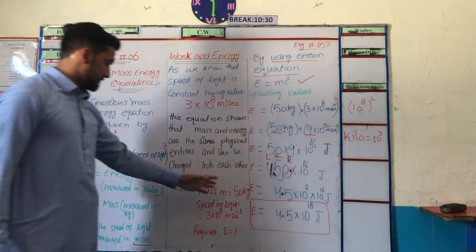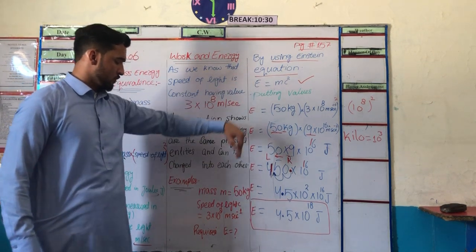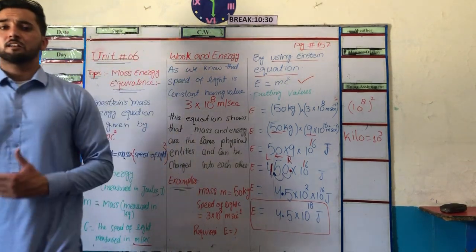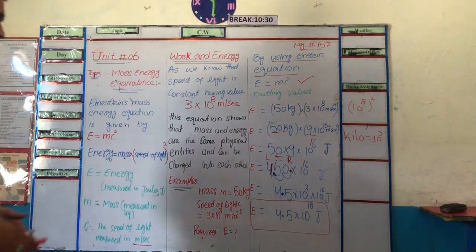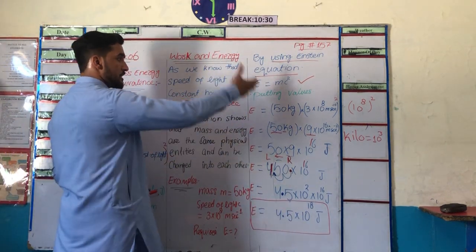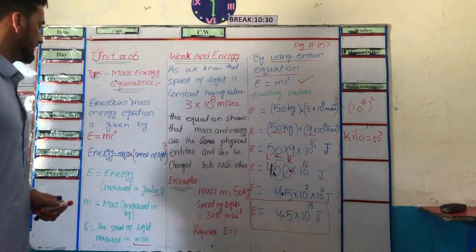So this mass, which is 50 kg, is converted into energy equal to this. We can easily convert energy into mass by using this equation. So this is your homework.